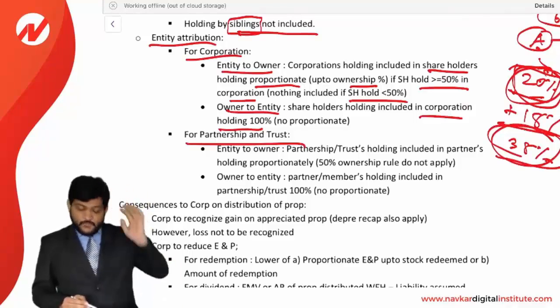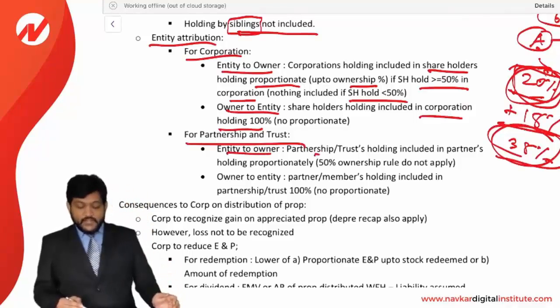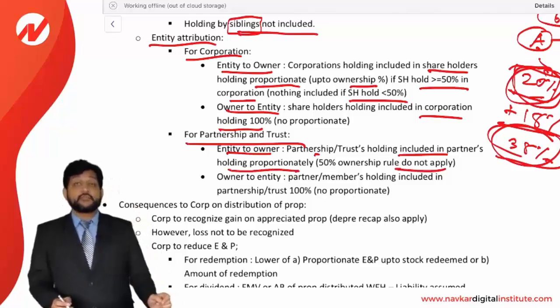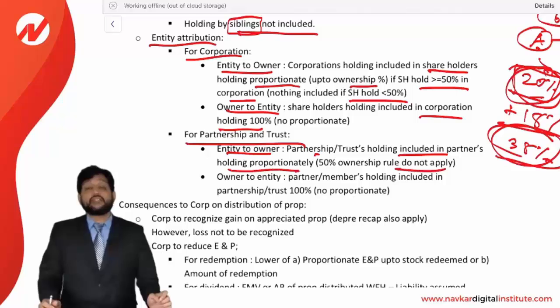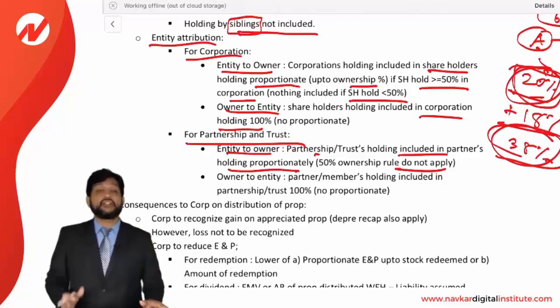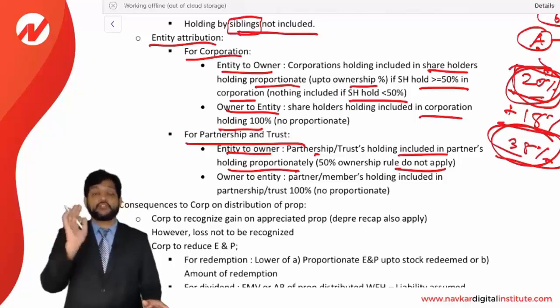Next is for partnership and a trust. Entity to owner. Partnership or a trust holding is included in the partners' holding proportionately. The 50% ownership rule does not apply. Look at this. In the corporation, the owner must be holding more than 50% of the stock in the corporation, then only attribution rules apply. But for a partnership and a trust, the 50% rule is not applicable. So any percentage of holding you have in the partnership, the proportionate holding will be included.